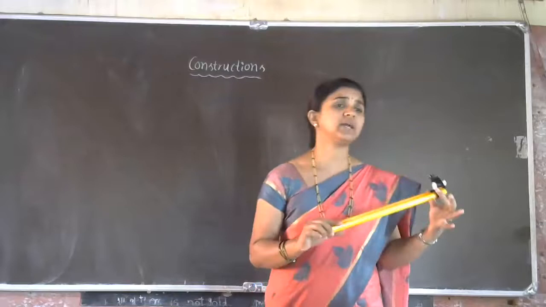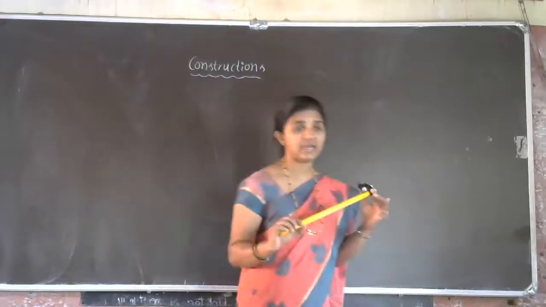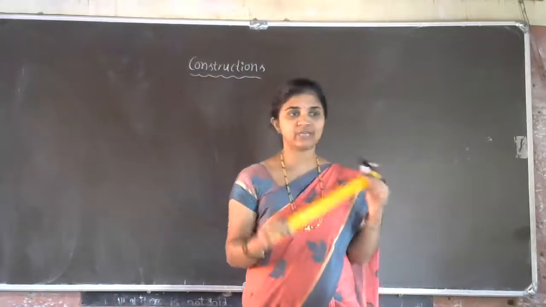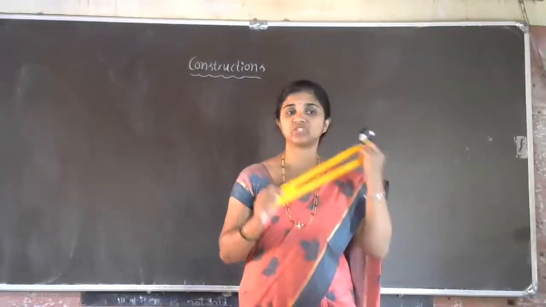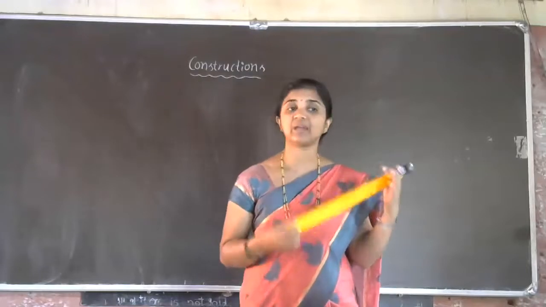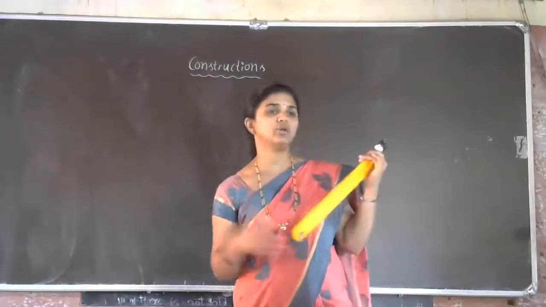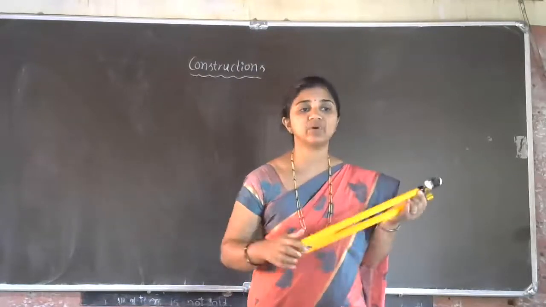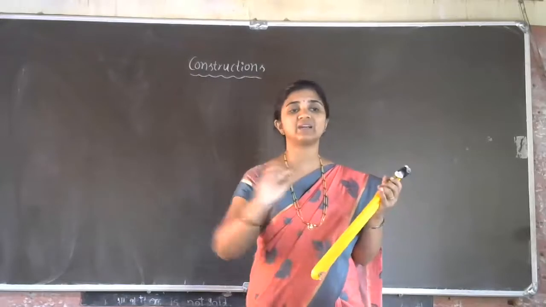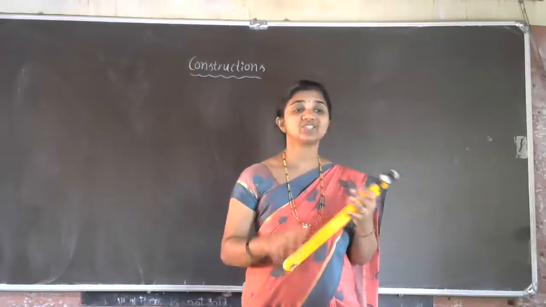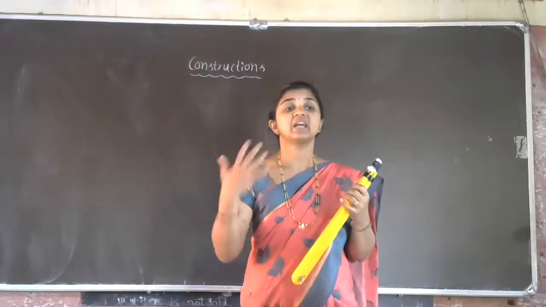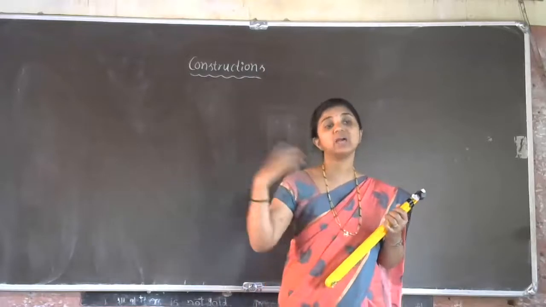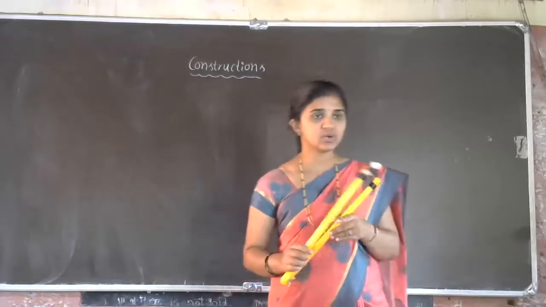You all know that topic, but still we have to revise. You have to tell me the steps. I'll ask one student for one construction. You have to explain the steps of the constructions of different angles or angle bisectors, then I'll follow those steps. Is it okay? Today we are going to spend the whole class revising the 8th standard construction chapter: construction of different angles, construction of perpendicular bisector for the given line segment, and construction of the angle bisector. Is it okay, students?